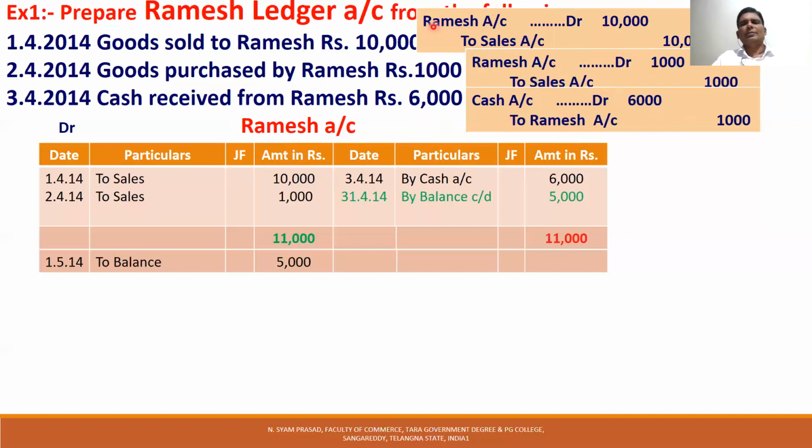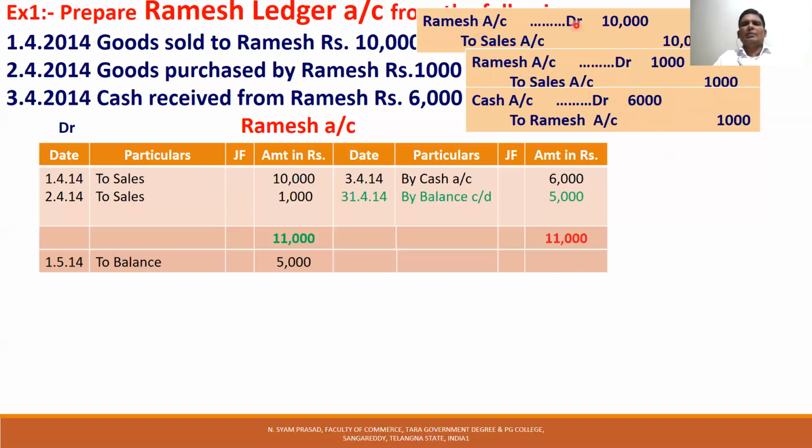So Ramesh account is appearing in the first entry, in the second entry, and in the third. Three times Ramesh account is appearing. So how many times is it debited? You know very well, the first line is debiting and the second line is crediting. How many times Ramesh account?